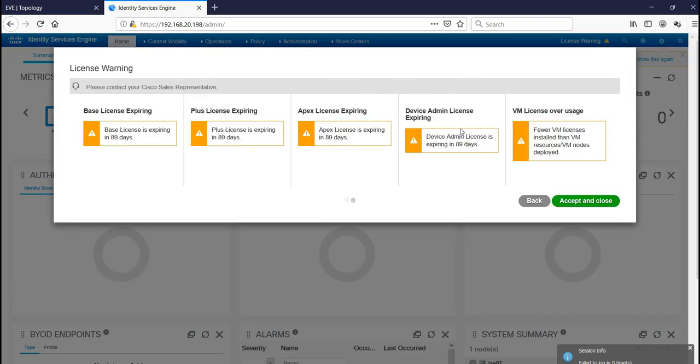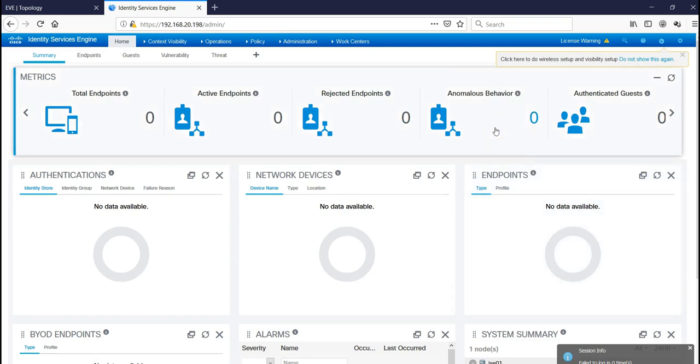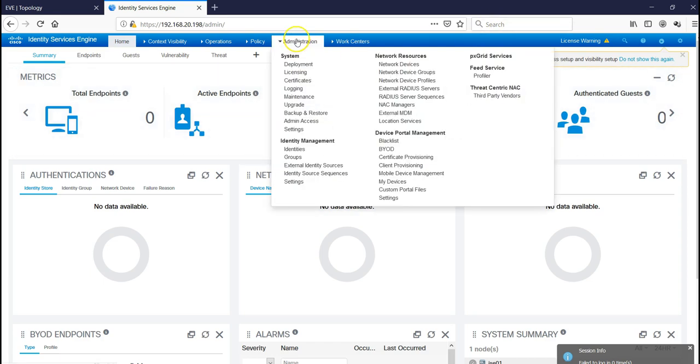Yeah, next. Right now I'm running on a trial evaluation license, which is valid for just 90 days. So that's okay for lab purposes. So here now we have our ISE GUI. We've logged into it. We've installed ISE and been able to set it up. We've been able to log into it through the GUI. And the next thing we're going to do, let me just quickly show it before I wrap up this video.